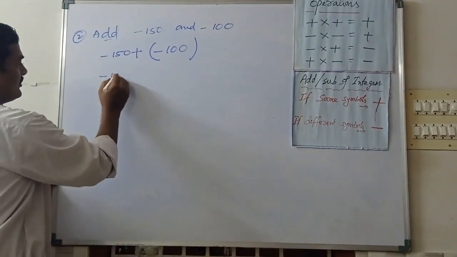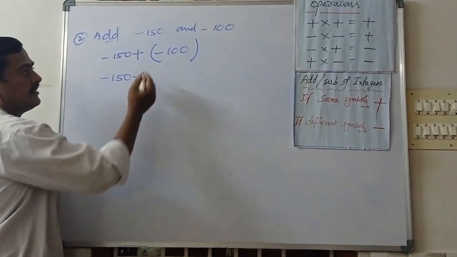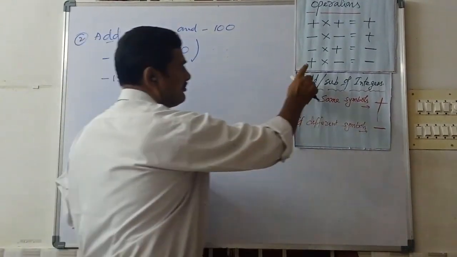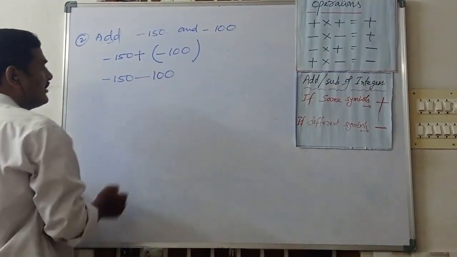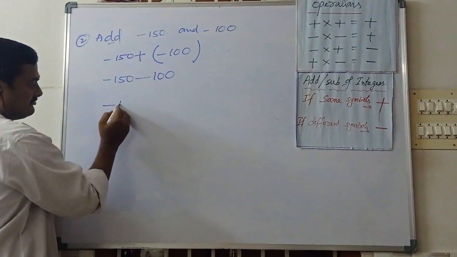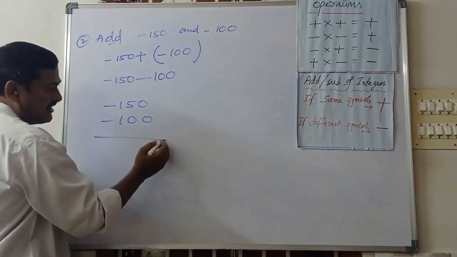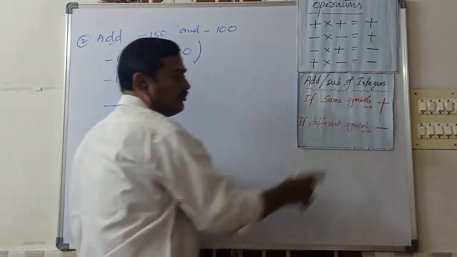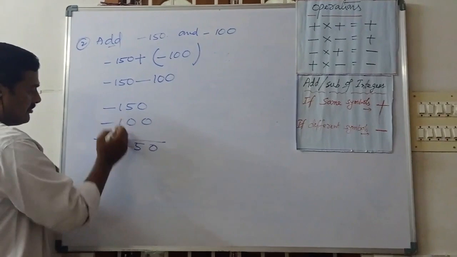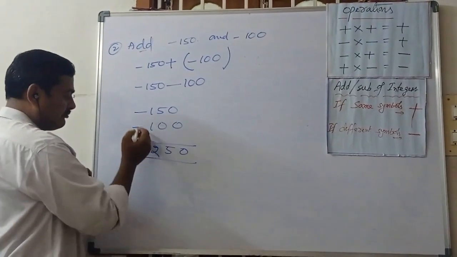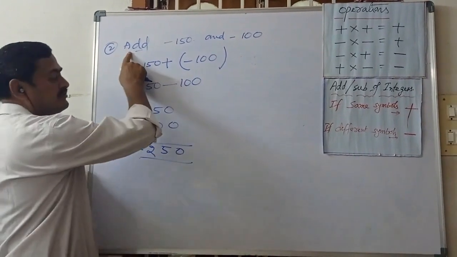So minus 150 plus into minus: minus 100. Here both are the same symbols. We can write vertically, 150 and 100. Same symbol means what can we do? We can add. So 0, 5, 1 plus 1 is 2, and both are the same symbols. We can keep it like this. So add means what is the meaning?